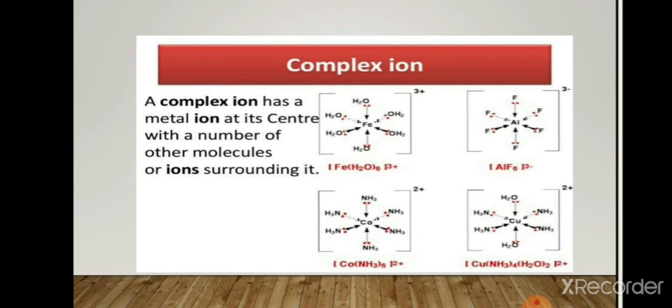Then we see complex ion. A complex ion has a metal ion at its center with a number of other molecules or ions surrounding it. For example, [Fe(H2O)6]+, [AlF6]-, [Co(NH3)2]2+ and [Cu(NH3)2(H2O)2]2+.